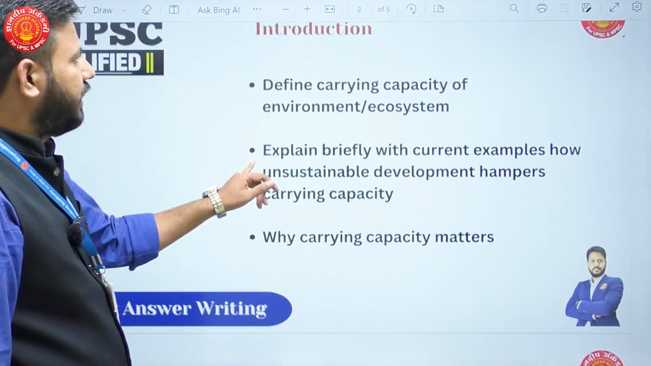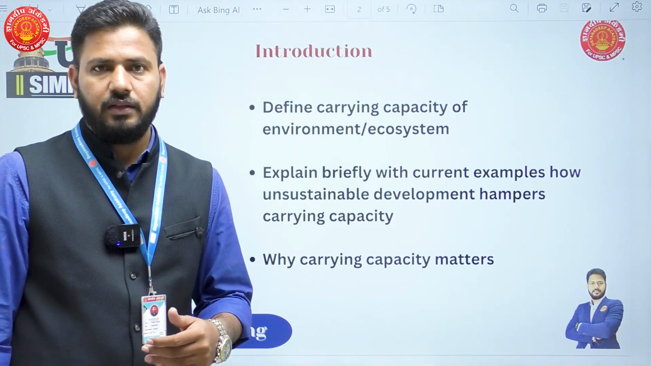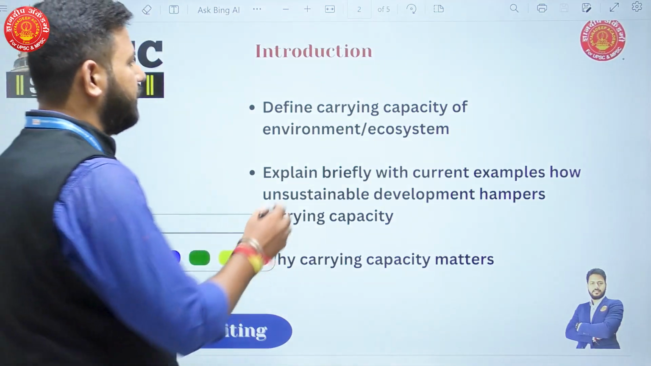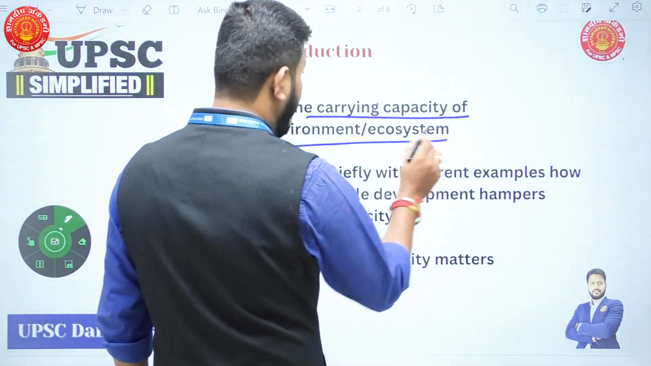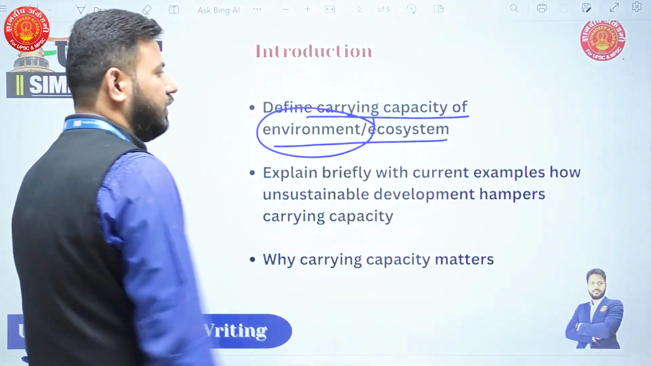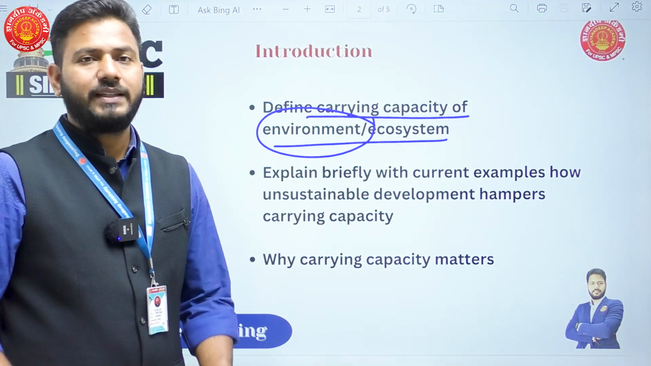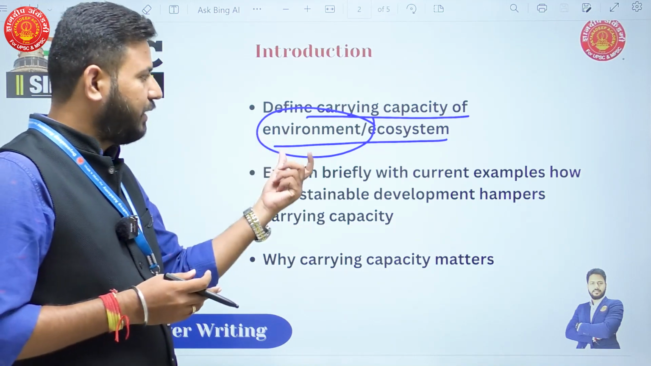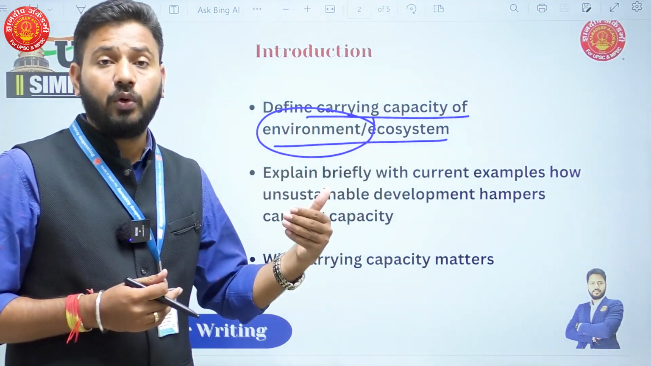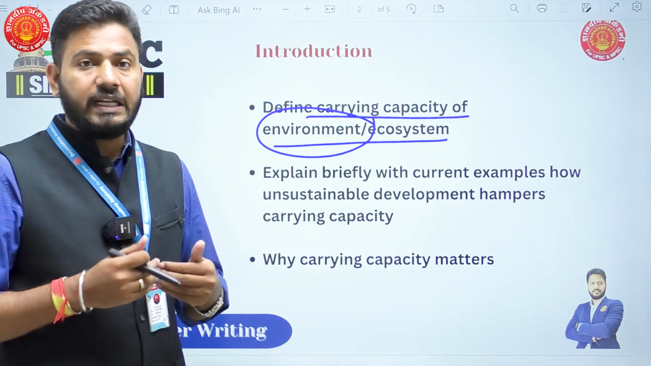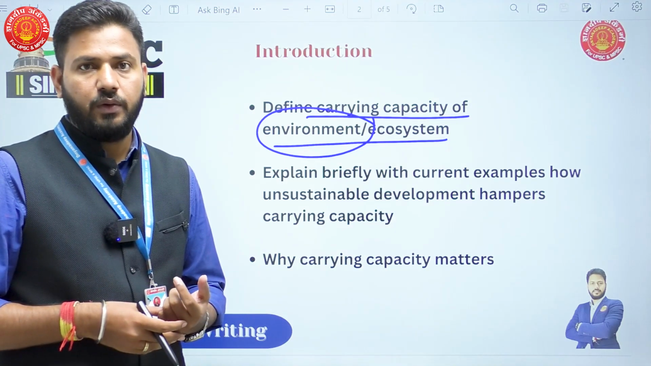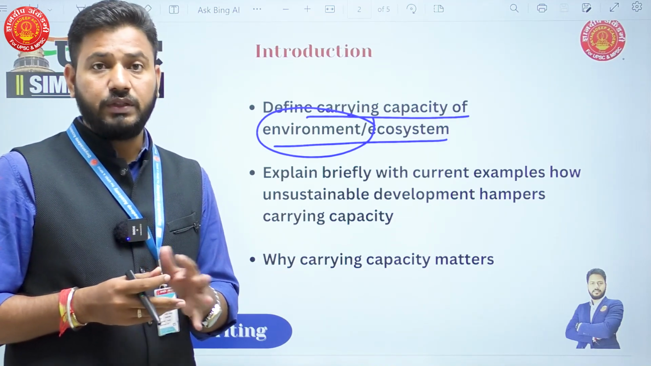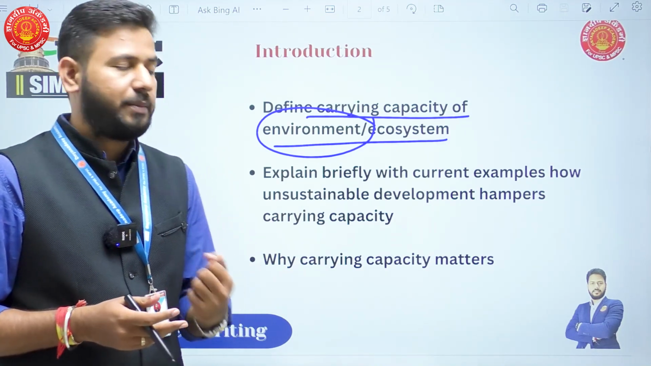Now in the introduction part, because carrying capacity was one of our focuses, we should first define what is carrying capacity, and that too in terms of environment or an ecosystem. So what is carrying capacity? It is the maximum number of species that an environment or an ecosystem can sustain or support without any degradation in its own functions. Maximum population of species that can be supported by an environment or an ecology without its own degradation. That is carrying capacity.